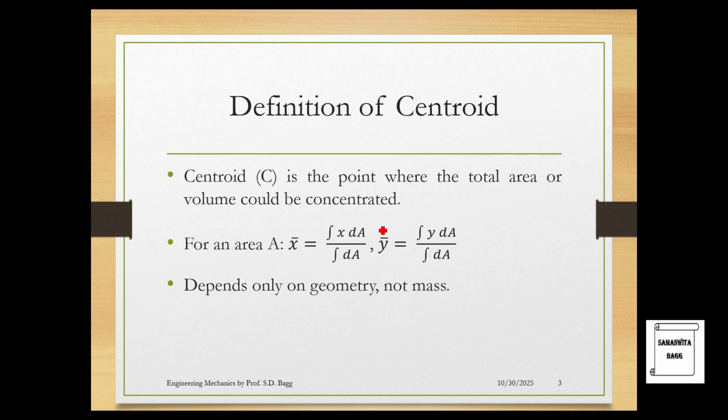Definition of centroid. Centroid C, this is one of the symbols that is used, is the point where the total area or volume could be concentrated. So whenever we have to say centroid, we say it is the point where the total area or the volume of the body is supposed to be concentrated, and that point is the geometric center of the body, as I showed you for the rectangle.